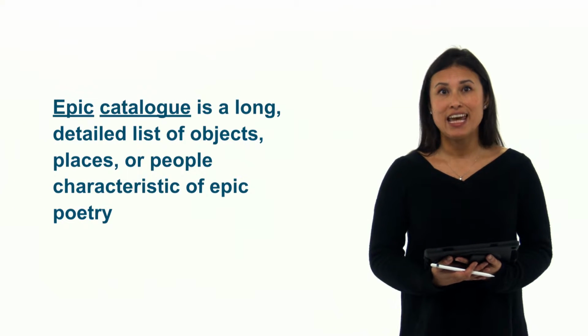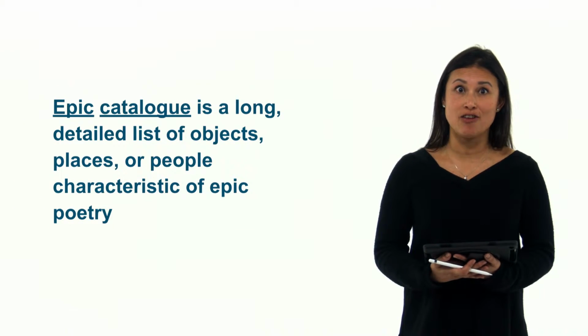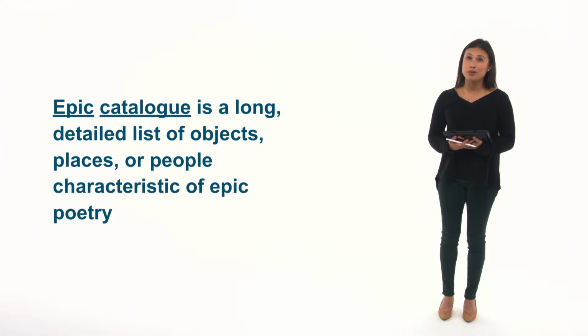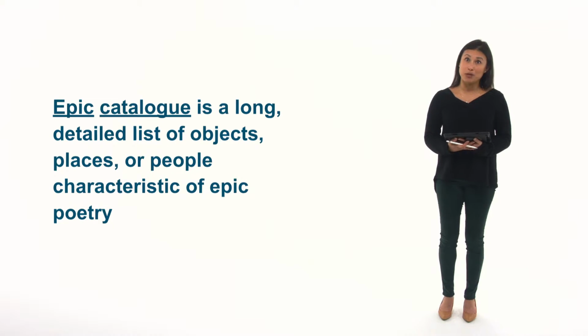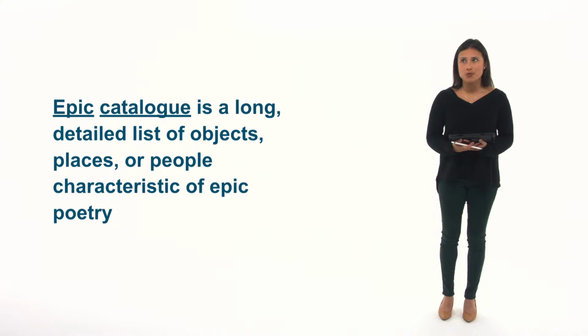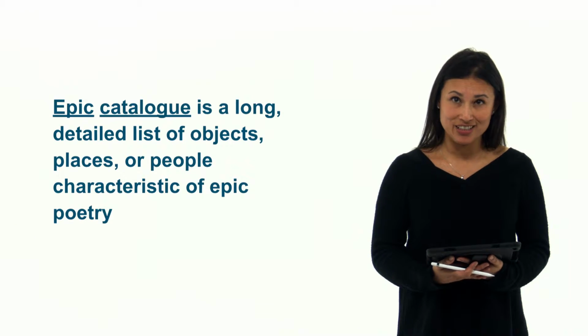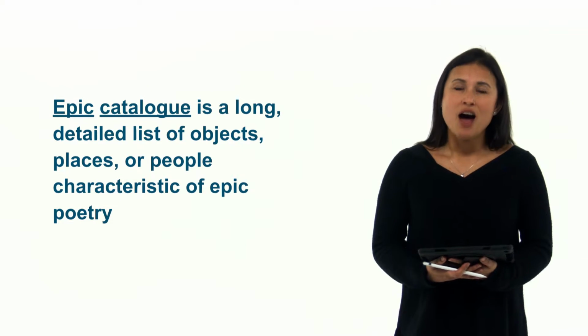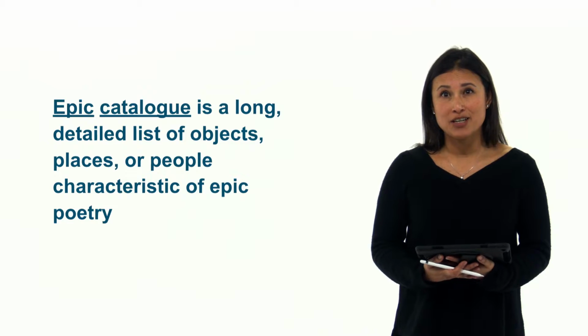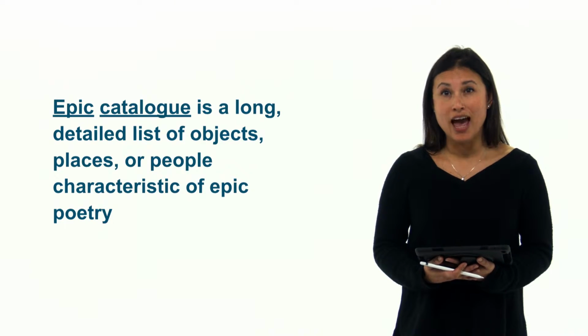Epic catalog is a long, detailed list of objects, places, or people characteristic of epic poetry. Remember, epic poems are book-length poems, so the epic catalog has plenty of room to fit in an epic poem. You may consider all of these terms that you're learning somewhat of an epic catalog that you're going to have to memorize. A really great example of an epic catalog is Allen Ginsberg's Howl.